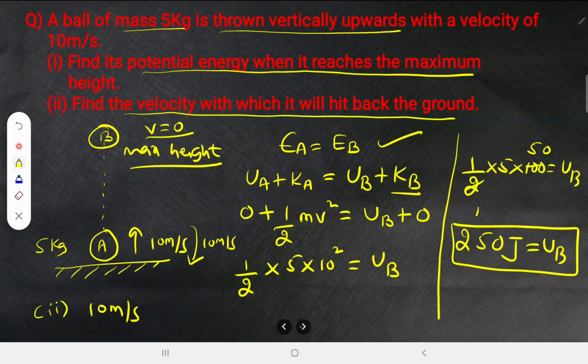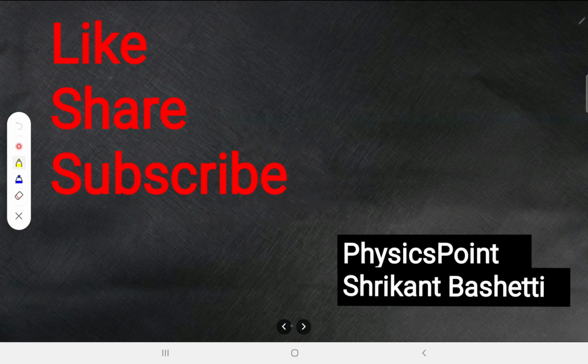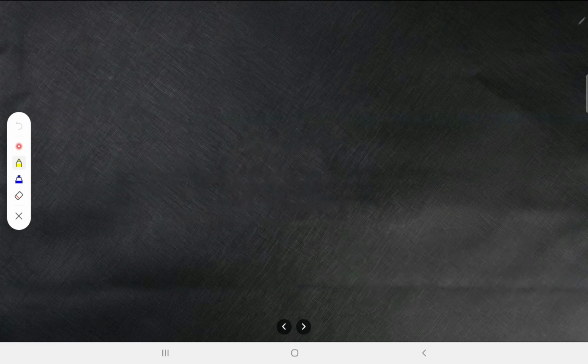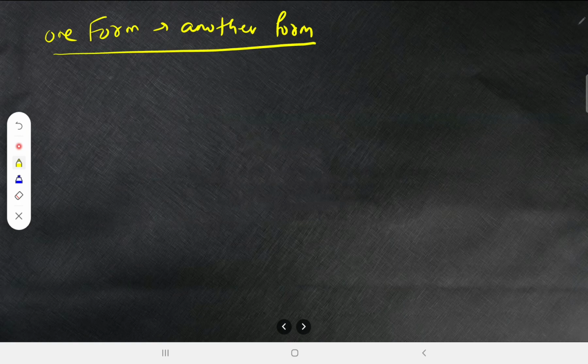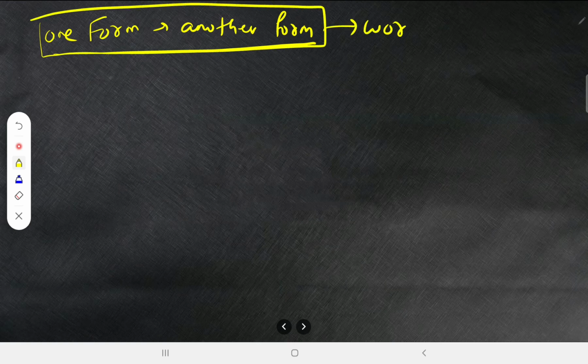I hope the concepts are quite clear. So what is the law of conservation of energy? Energy can be transferred from one form to another form, or energy can neither be created nor be destroyed. The energy of the entire universe is constant, and during the process of transferring energy from one form to another form, work is done.